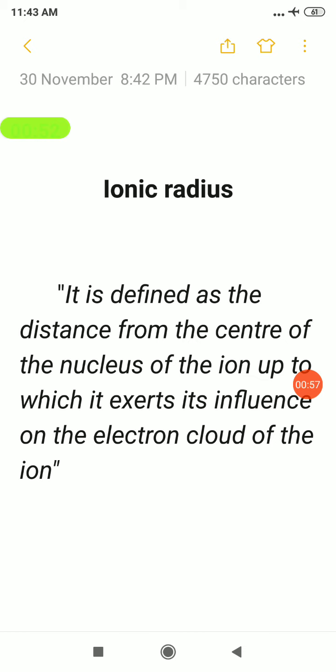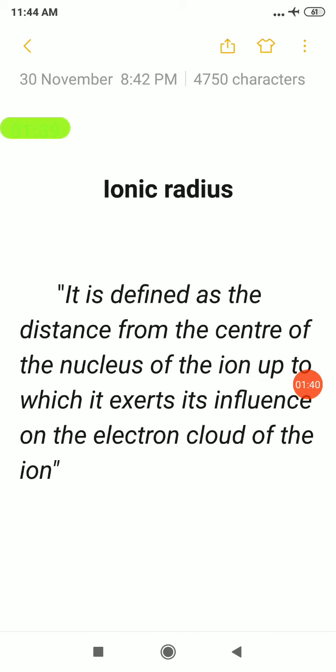And an ion is a charged particle. The charge may be either positive or negative, and the positively charged species are called cations, whereas the negatively charged ions are called anions. And how will they be formed? A cation will be formed by the loss of an electron by a neutral atom. When a neutral atom loses an electron, it results in the formation of a cation. In the same way, when a neutral atom accepts an electron, it results in the formation of an anion.